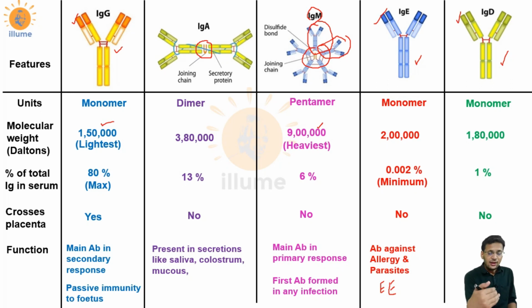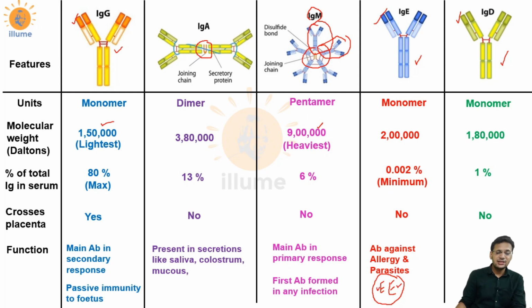Basically, bacteria, virus, fungi, protozoans, nematodes, and even flatworms, all of them are parasites. But here, when I am talking about allergy and parasites, I am talking about helminths, that is flatworms and roundworms. So IgE would fight against any kind of helminthic infection, roundworm or flatworm infection. So in such parasitic and allergic infections, 2 E's would fight for you in the body.